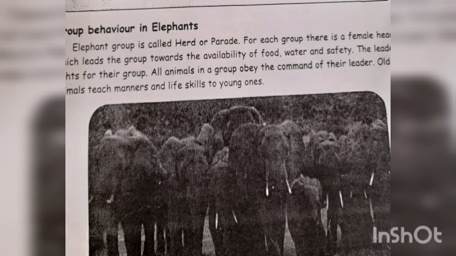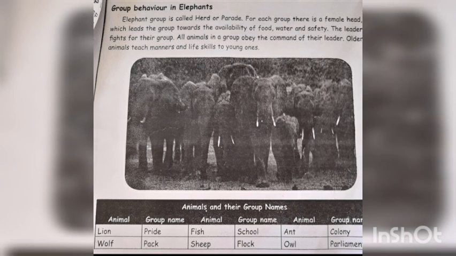For each group, there is a female head which leads the group towards the availability of food, water, and safety. The leader fights for their group. All animals in a group obey the command of their leader. Older animals teach manners and life skills to young ones.